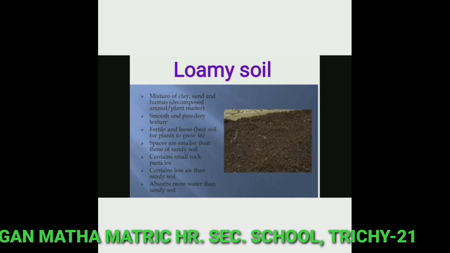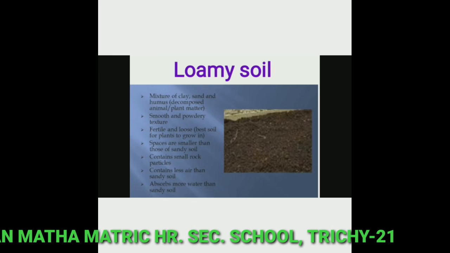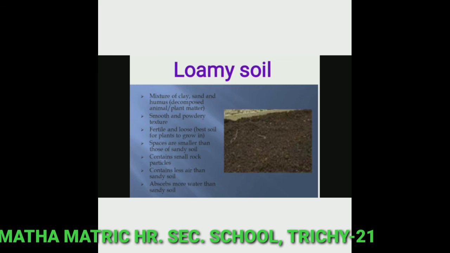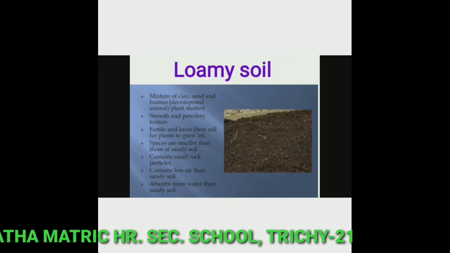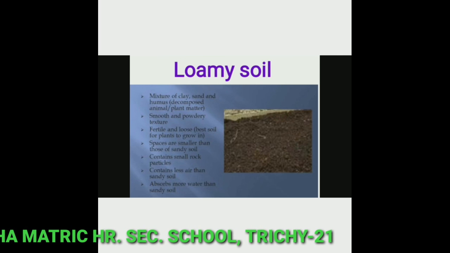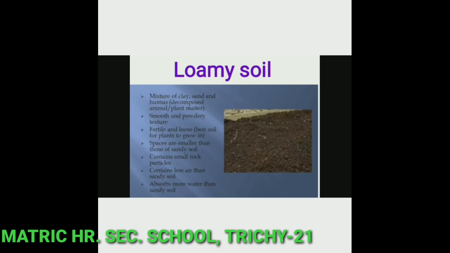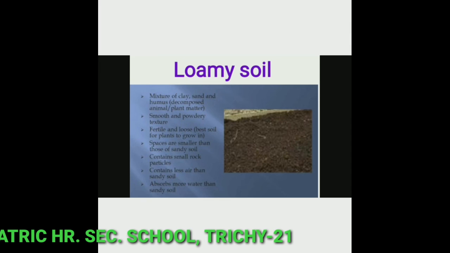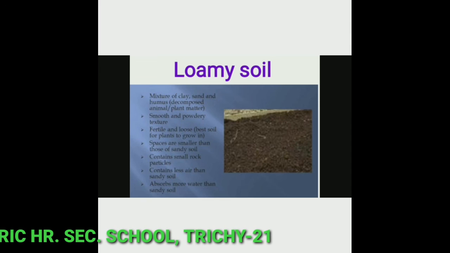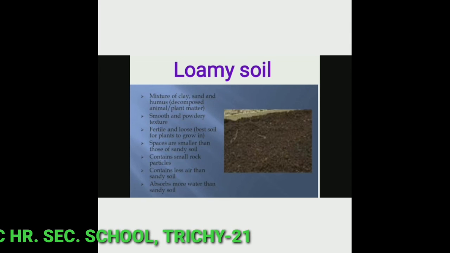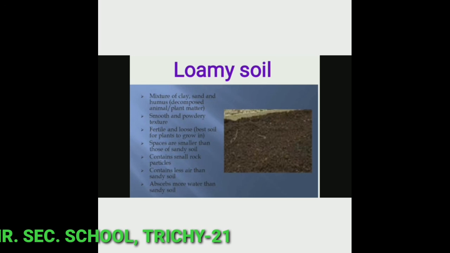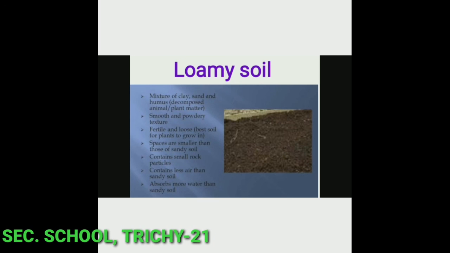Once again, loamy soil. It contains large and fine particles in almost the same proportions. The best topsoil for growing plants is loam. It is a mixture of sand, clay and another type of soil particles known as silt. Silt occurs as a deposit in river beds.